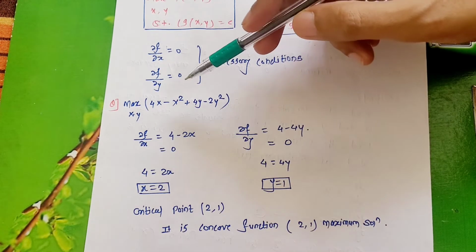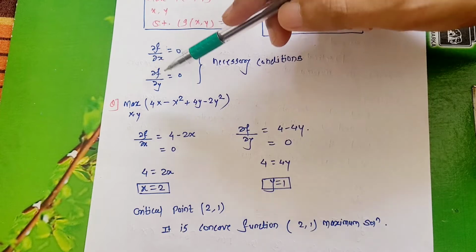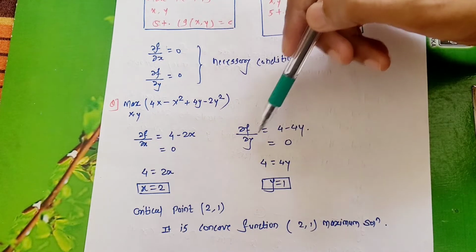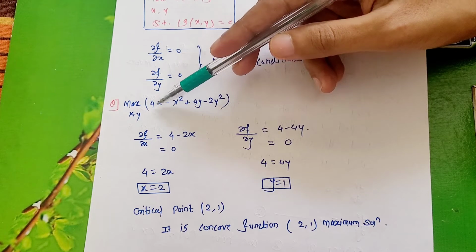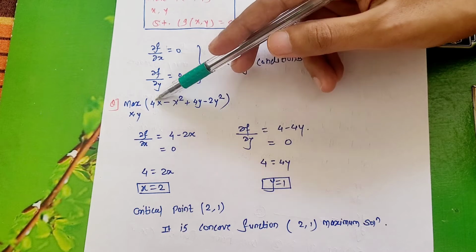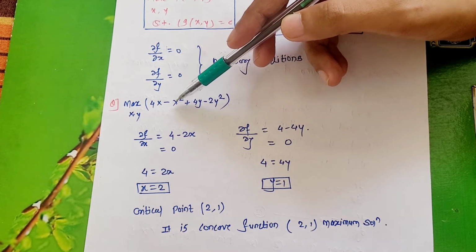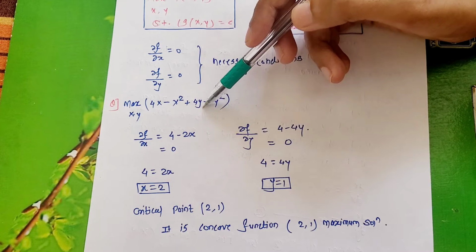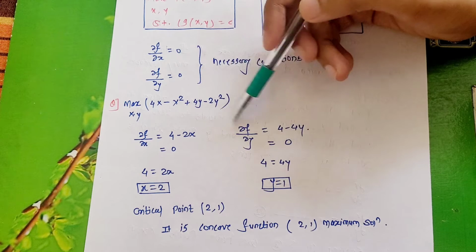Again, what is the second optimality criterion? That is the derivative of the function with respect to y. If you take the derivative of the function with respect to y, what do we get here? For the x terms, the derivative with respect to y is directly 0 because there is no y. Here you will get 4y, and the derivative of 4y with respect to y is nothing but 4.